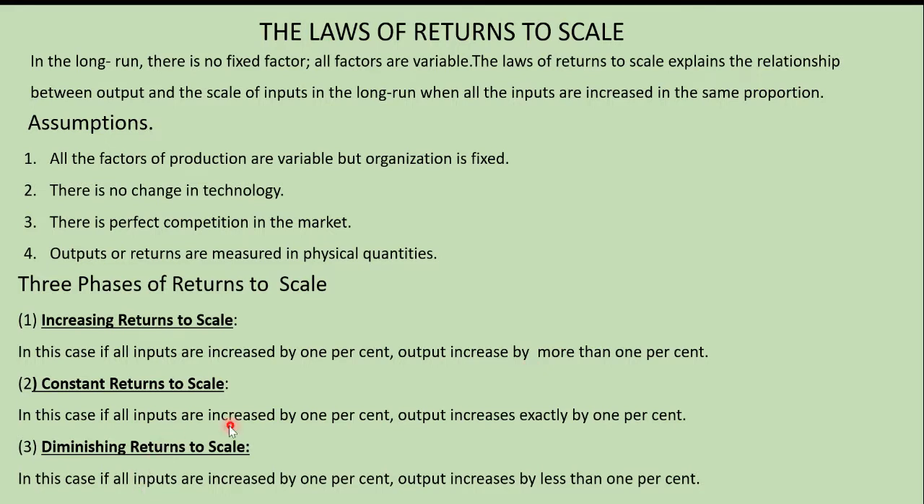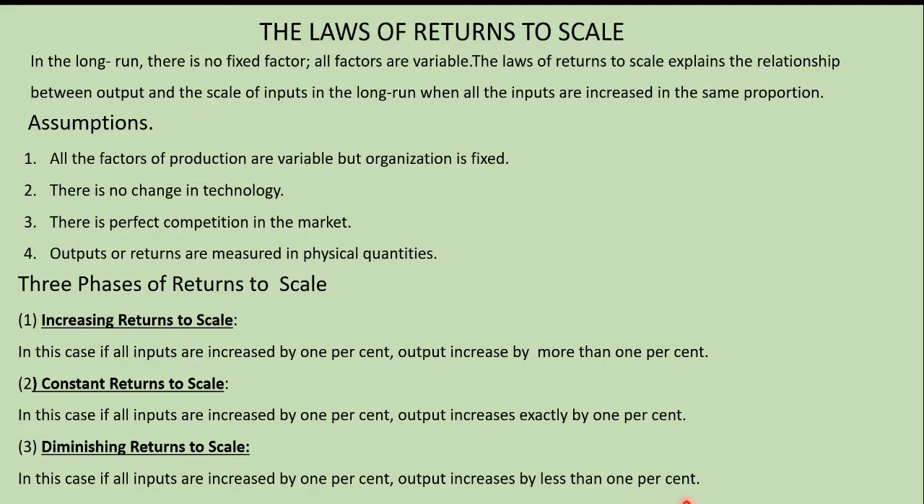Constant returns. In this case, all inputs are increased by 1%. All the inputs means here it is going to be labor and capital. I am increasing the labor and capital by 1%, but the output also increases exactly by 1%. I invest 10 rupees, I get 10 rupees. So that is called as constant returns to scale. The last one is called as diminishing returns to scale. In this case, if all the inputs are increased by 1%, output increases by less than 1%.